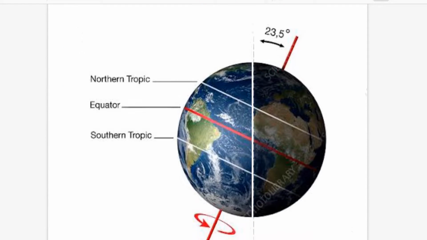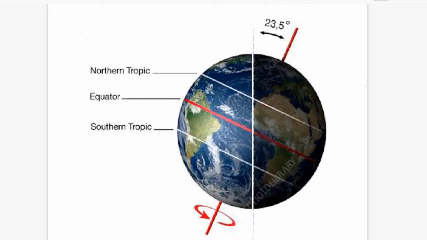Now we move on to another segment, and this is about the tilt of the earth's axis. As you can see, our earth is not standing at a complete right angle, it is tilted, and the tilt is around 23 degrees. The earth is also doing a revolution around the sun. So when this revolution is done, the position of the sun in relation to the earth changes.